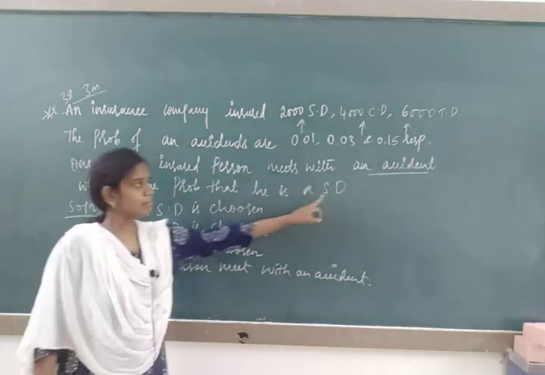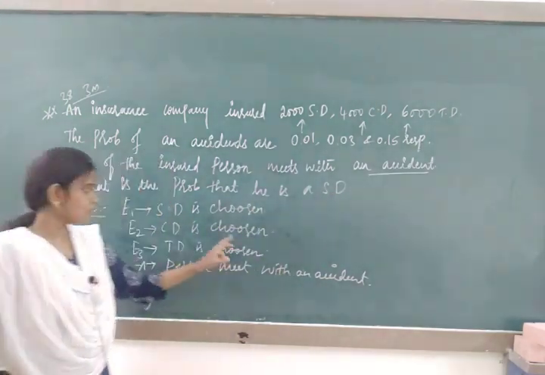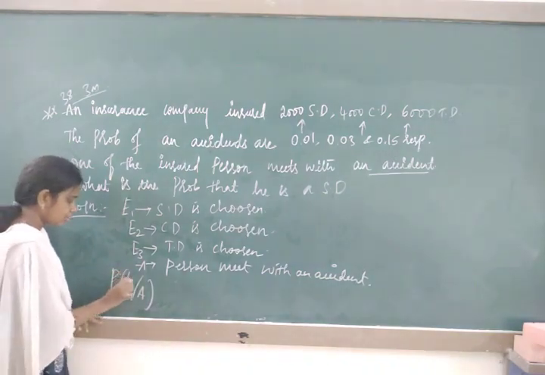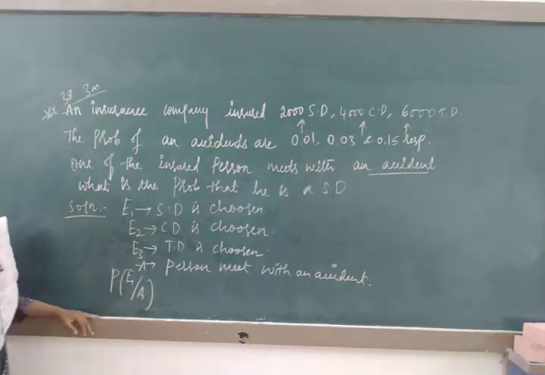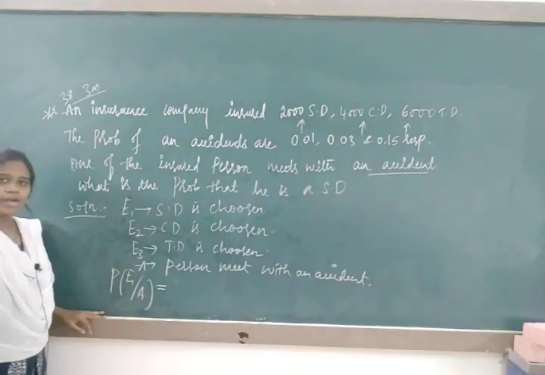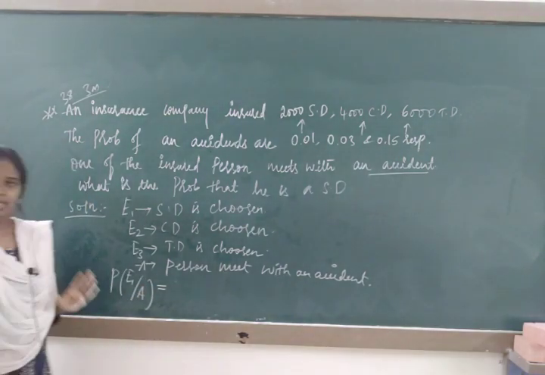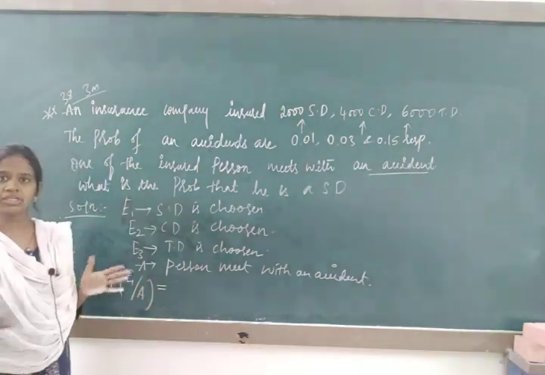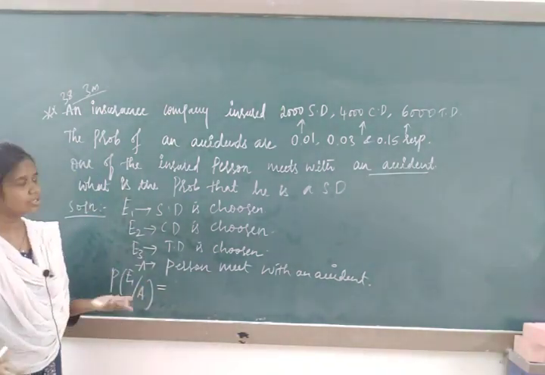Now, whose probability are they asking? They are asking for the probability of the scooter driver. What have you taken for scooter driver? You have taken E1. Now write down all the possible values of E1 first in the numerator, divided by the complete question data that is available.